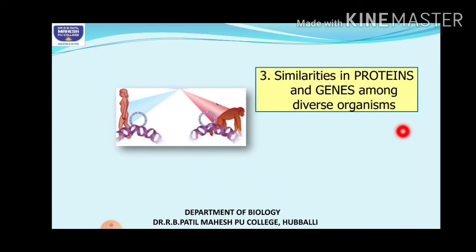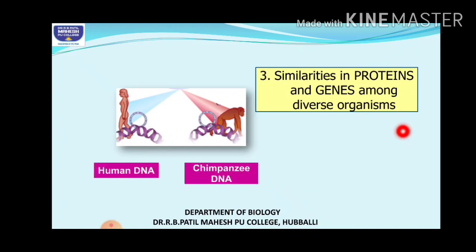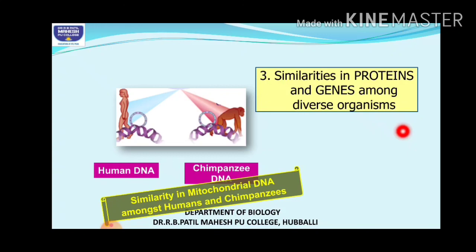You also find similarities in the proteins and genes among different organisms. Common proteins might be present among them, such as trypsin and insulin, and also in the genetic constitution of these organisms. When you compare the proteins and the genetic constitution of humans with the DNA of chimpanzees, you can see there is similarity in the DNA, the mitochondrial DNA of both organisms.